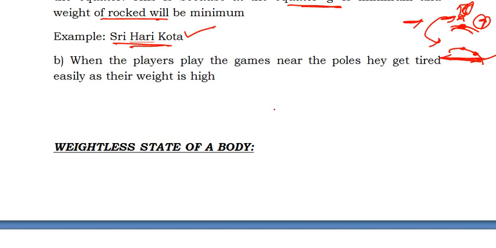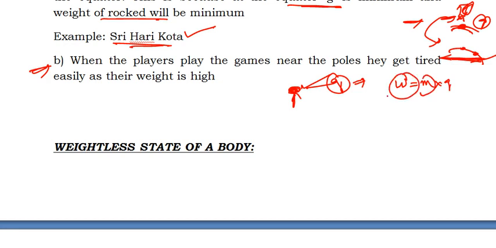And if someone plays at a pole, there was a question asked in a previous exam: why do people playing near the poles get tired very fast? There, the value of g becomes more, g is maximum, and because of this g, the weight, W = m g, becomes more. So once the weight becomes more, the players get tired easily. That is the reason whenever someone is playing near the pole, they get tired easily. This is explained by the concept of F = G m1 m2 / d square.